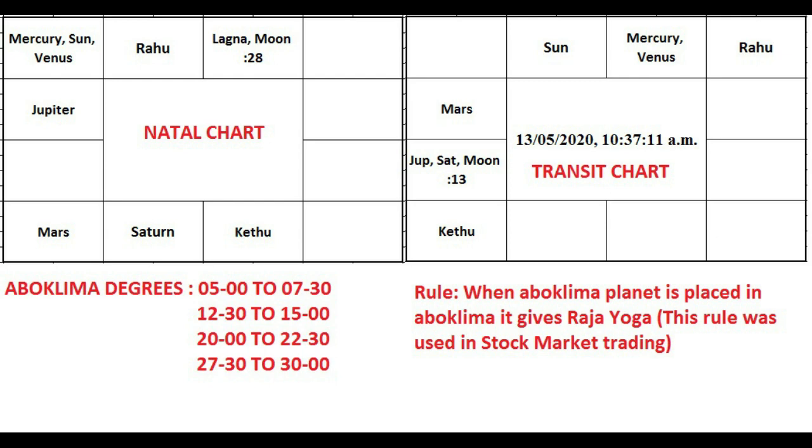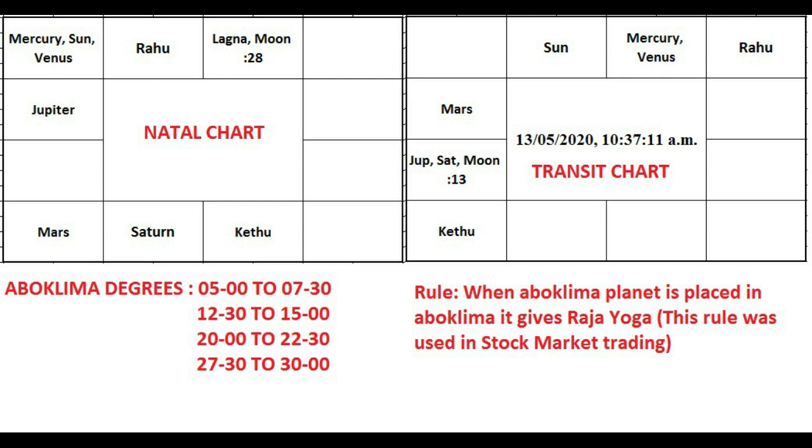In the above natal chart, the third house is the apoklima house, that is Moon. It is placed in Lagna, but it is placed at 28 degrees. So the apoklima planet is placed in an apoklima degree. So the rule is, whenever an apoklima planet is placed in an apoklima degree or house, it will give Raja Yoga. So here the apoklima planet is Moon, which is placed at 28 degrees. So 28 degrees is apoklima. So it is a good planet. Now the planet is selected.